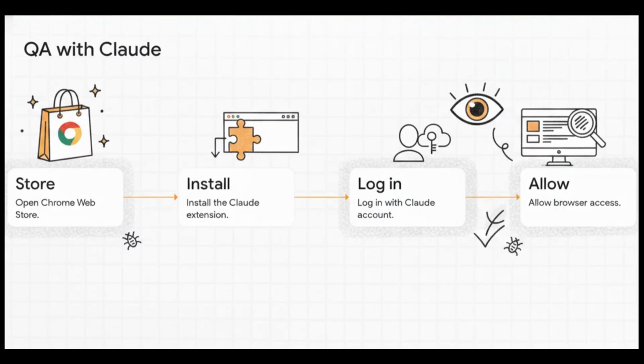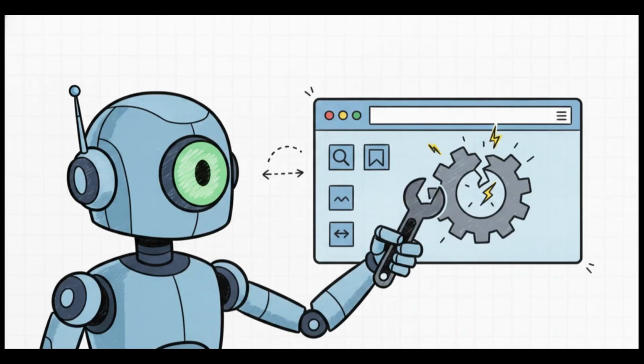Now, if you do hit a bug during QA, you could always just go back and explain it in the terminal. But if you want to speed things up remarkably, you've got to install the Claude Chrome extension. It's super easy. Just grab it from the Chrome Web Store, log in with your account, and allow it access. By doing this, you are literally giving the AI eyes to see the front end of your app running live in your browser.